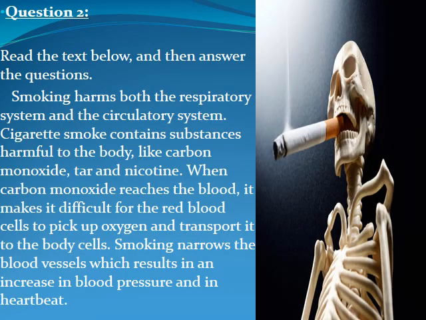Question number 2. Read the text below and then answer the questions. Smoking harms both the respiratory system and the circulatory system. Cigarette smoke contains substances harmful to the body like carbon monoxide, tar, and nicotine. When carbon monoxide reaches the blood, it makes it difficult for the red blood cells to pick up oxygen and transport it to the body cells. Smoking narrows the blood vessels, which results in an increase in the blood pressure and in the heart beat.